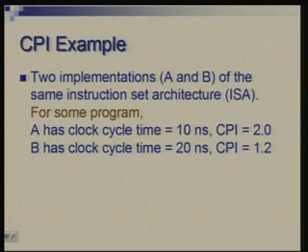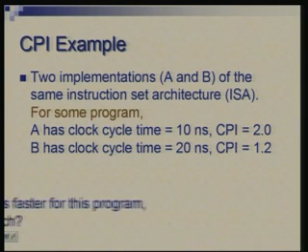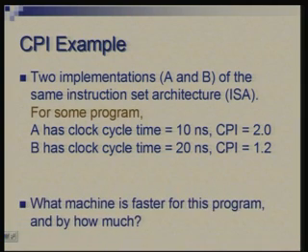The CPI, the number of cycles per instruction on average, is 2.0 in case of A and 1.2 in case of B. So the question is, for this particular program, which machine or which implementation is faster?